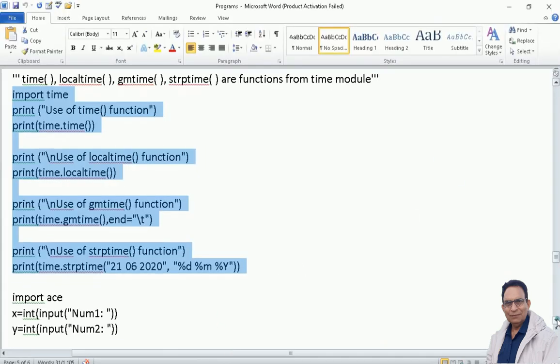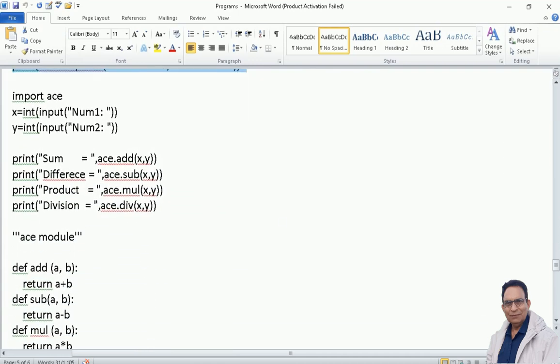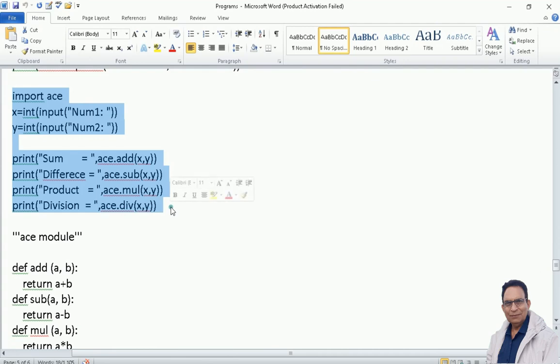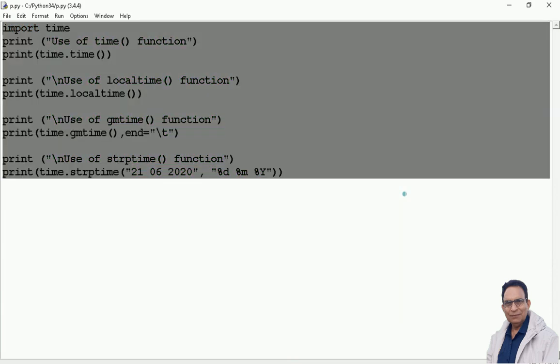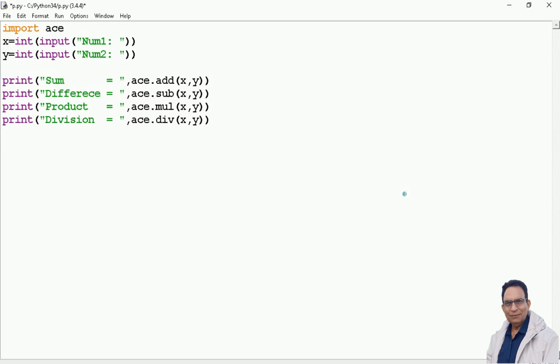For that, again, I'll take help of a small module here. Here is that. Replacing the code in my program editor, a very small program I have written. This is a program which is going to import a user-defined module.